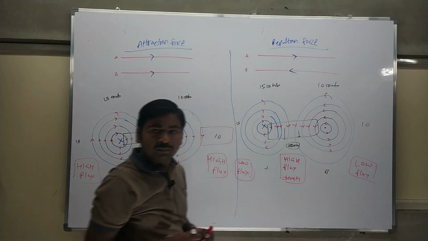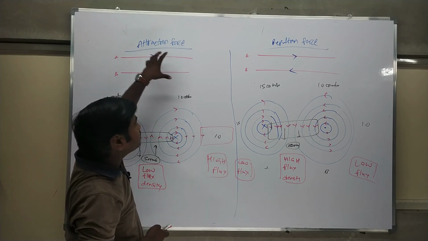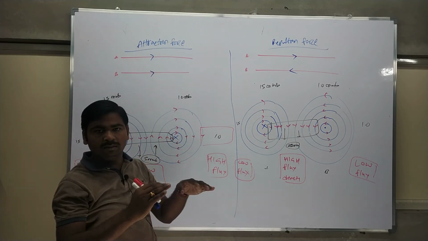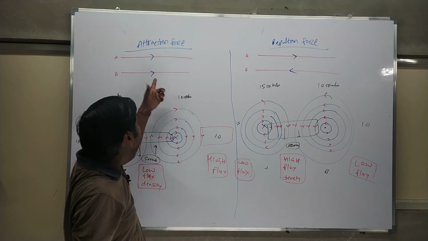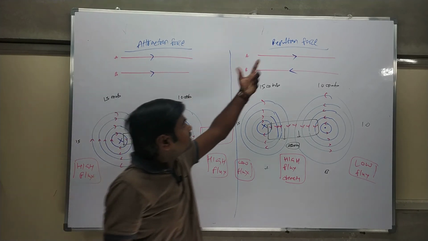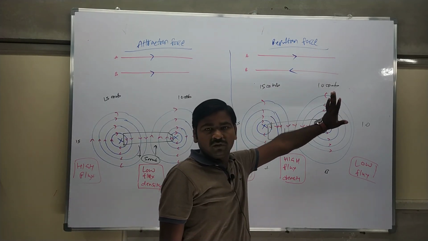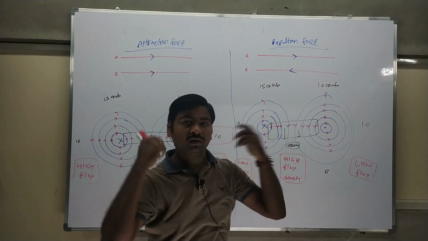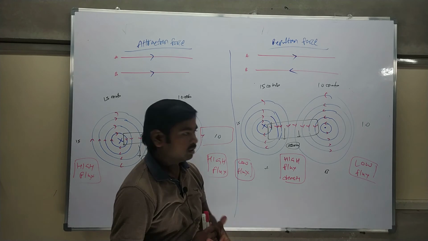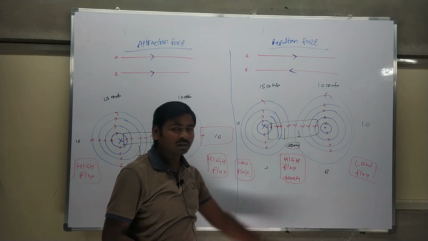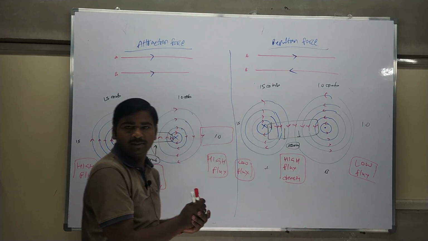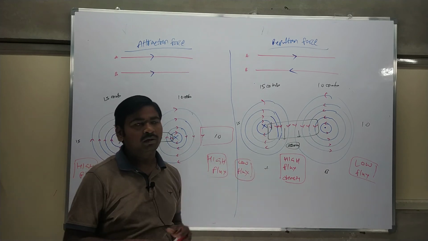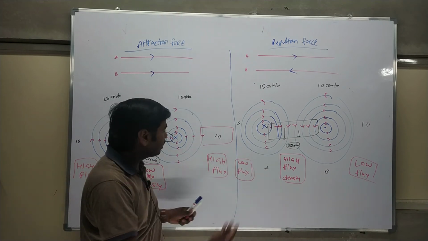So we can say simply that for two conductors carrying current in the same direction, the force exerted between them is attraction. If they are in reverse directions, it should be a repulsion force. I think you are thinking of north and south poles attracting and repelling. That concept is okay for that, but here it is different. This is in the intermediate second year physics concept. From that you can apply the right hand thumb rule. It's very simple.